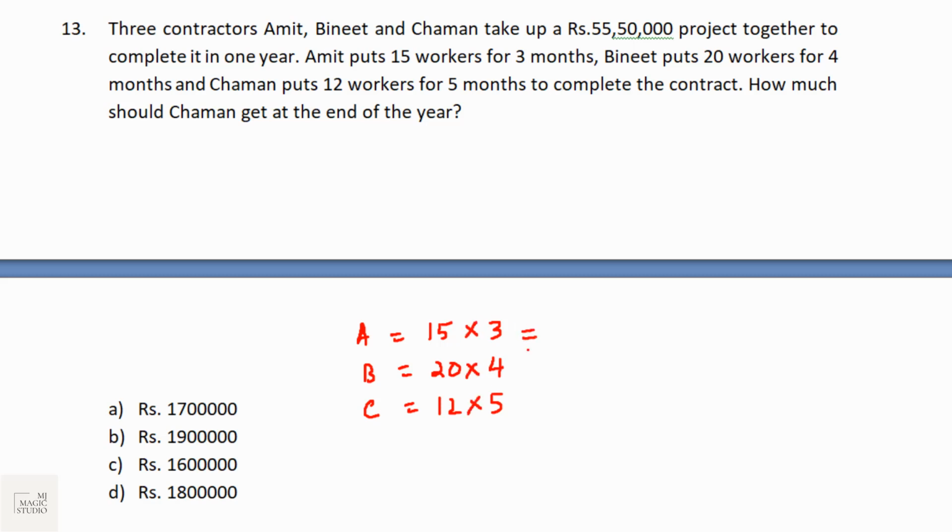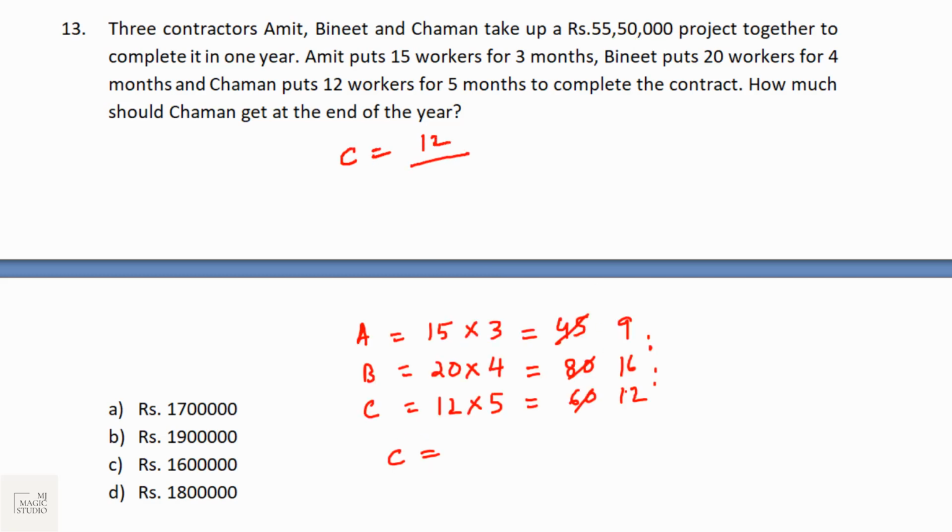So the ratio of the ABC workload, man-days load, is 45 is to 80 is to 60. Dividing by 5: 9, 16, 12. So the money would be divided in the ratio of 9 is to 16 is to 12. How much should C get? C should get his proportion.